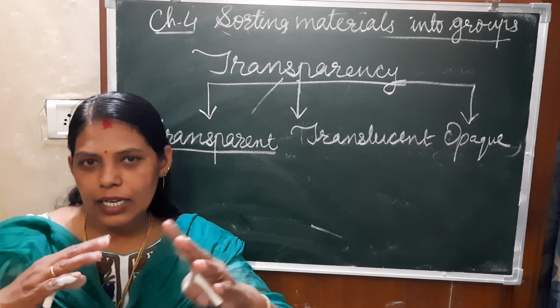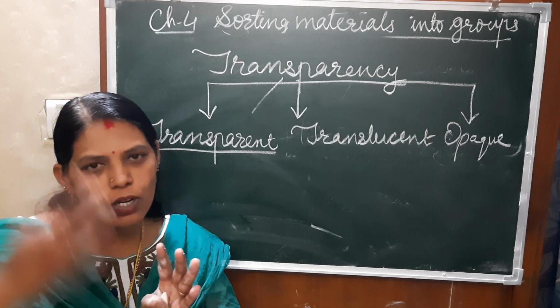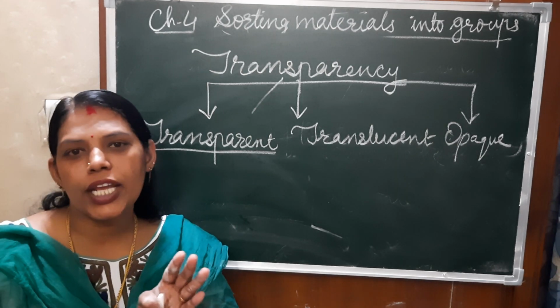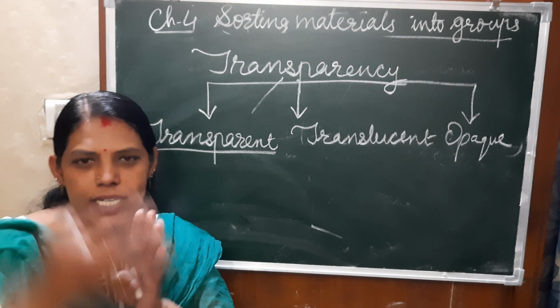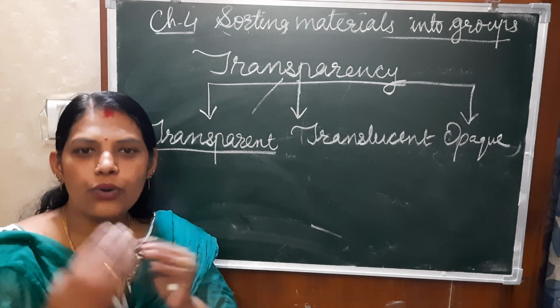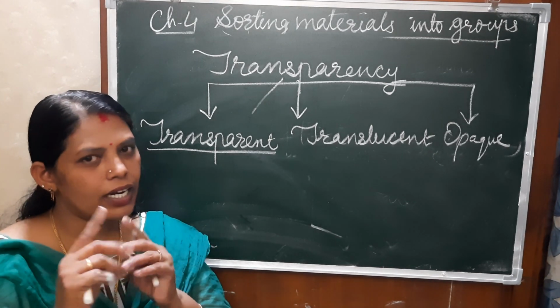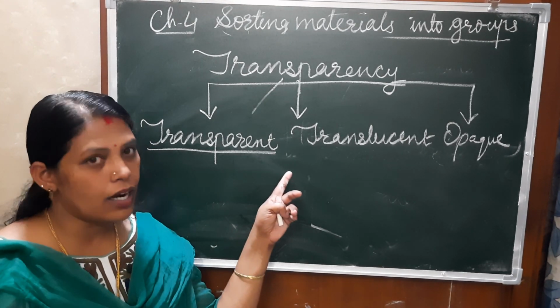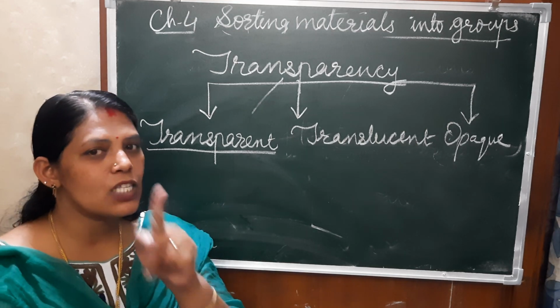You can't see what is behind the mirror. That is the difference, because on the mirror glass one side is coated with something, paint or something, so that side is hidden and only your reflection will be visible. So that is different. Understood children? Mirror and glass, don't confuse them. Glass is transparent but mirror is always opaque.